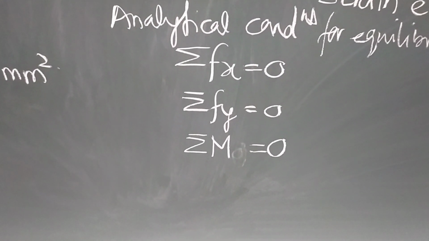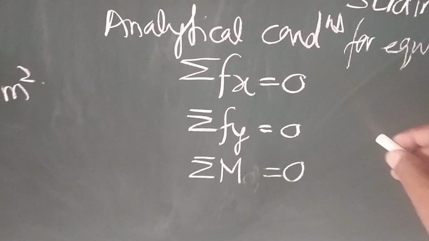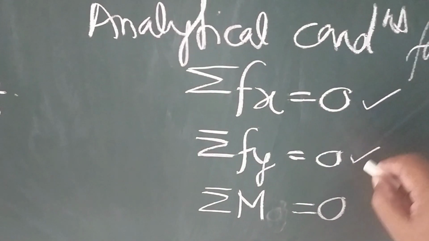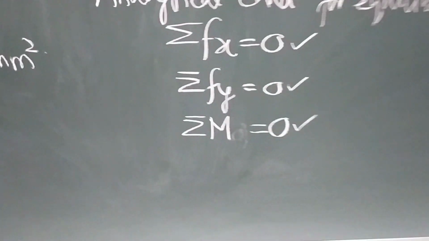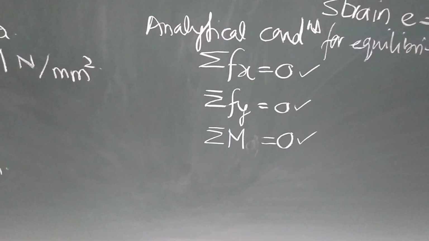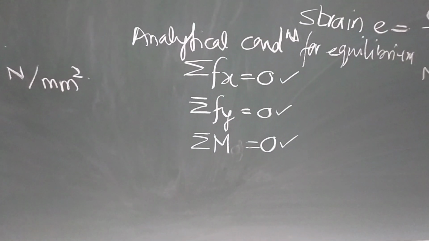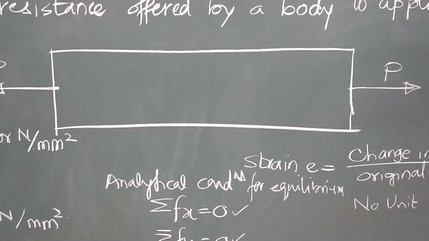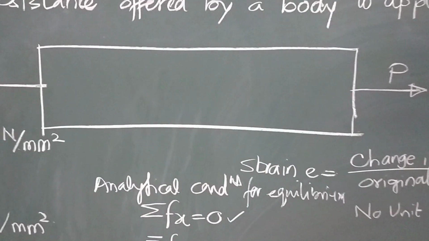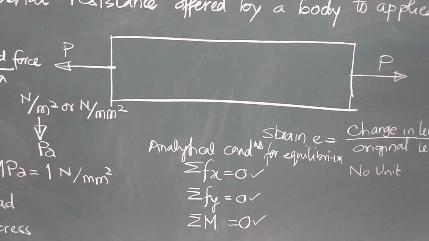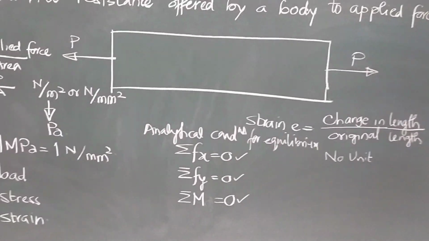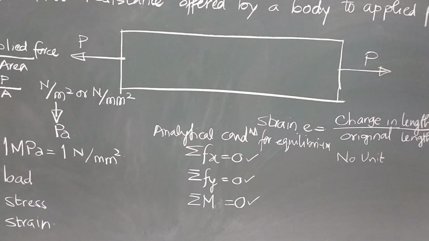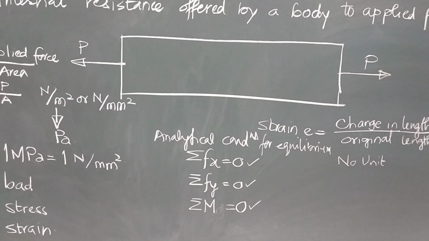Summation of all the forces in y direction is 0, and summation of all the moments about any point must be equal to 0. Here we are observing all the forces, that means two forces are there and both forces are in x direction, nullifying effects, that means plus P minus P equal to 0.